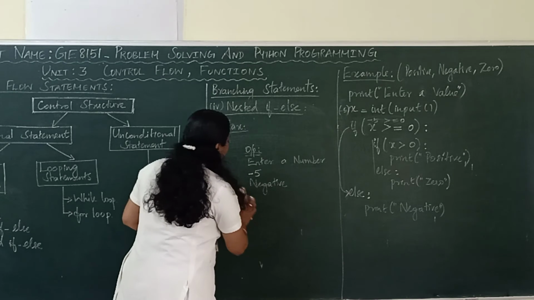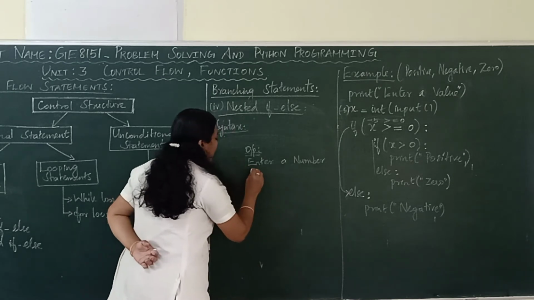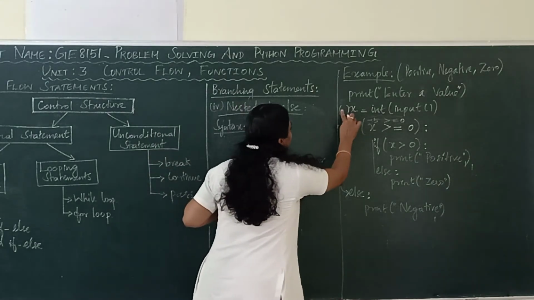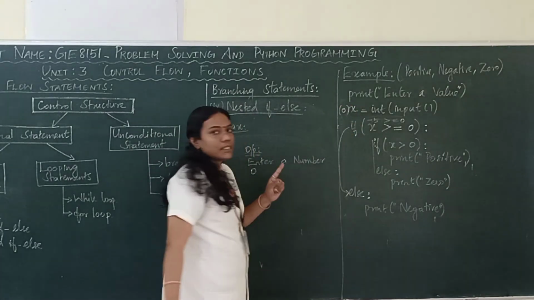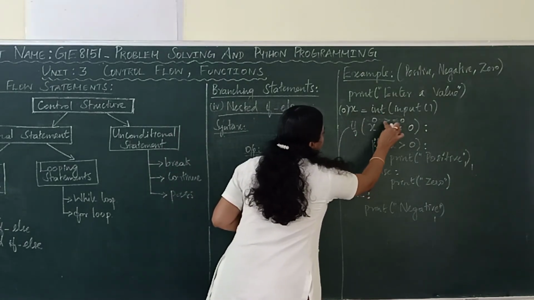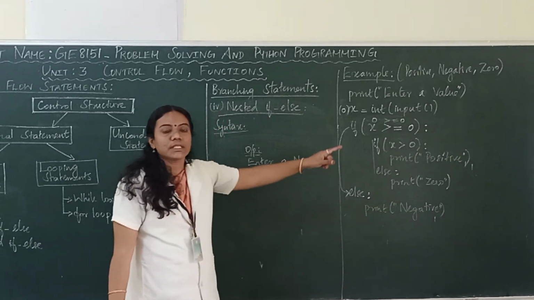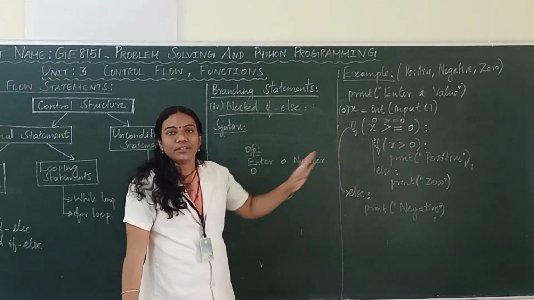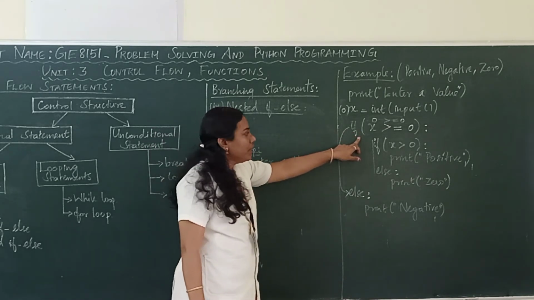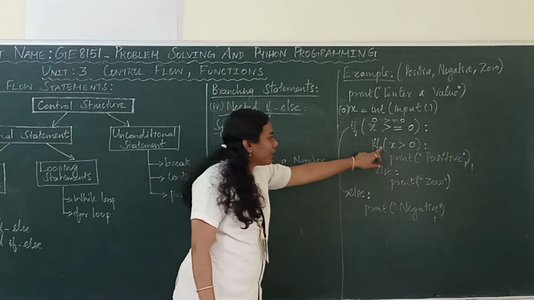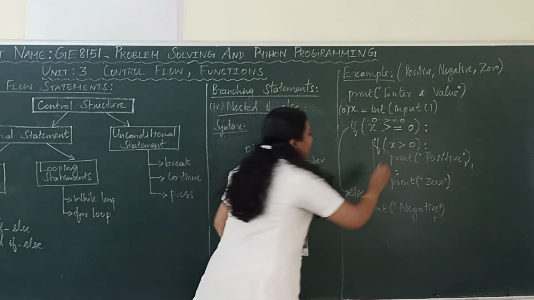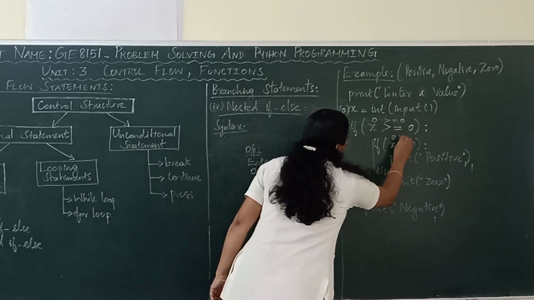Next, see the value 0, right. Let us enter the next value as 0. So, what happened to the x value now? The value of x is considered as 0 now. Next, you are checking the condition 0 greater than or equal to 0. What happened to this condition now? 0 greater than or equal to 0, whether it is true or false, the outer condition is true, right. If the outer condition is true, automatically next you are going to check the inner, that is the nested condition. So, here the next nested condition is 0 greater than 0.